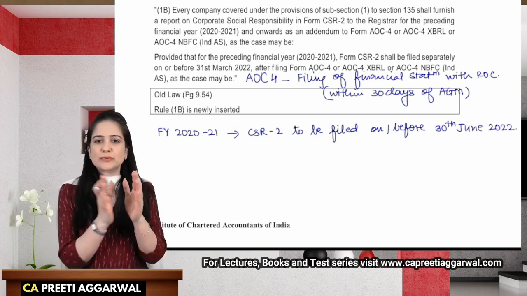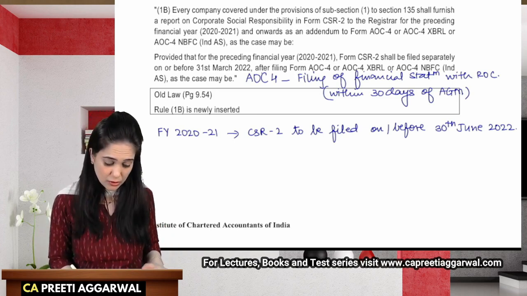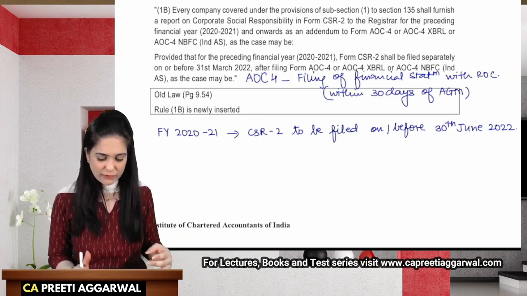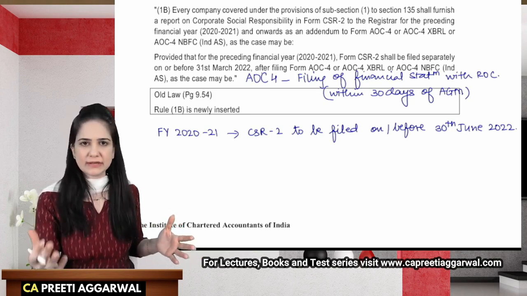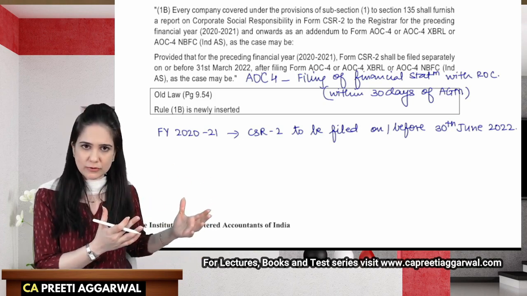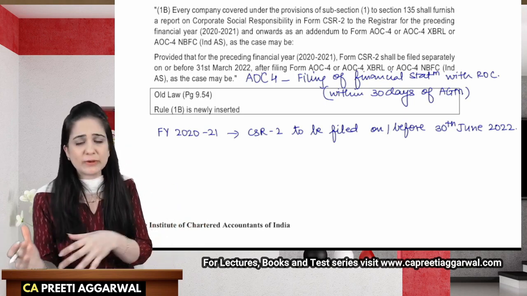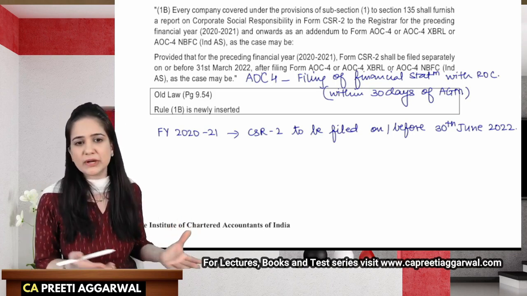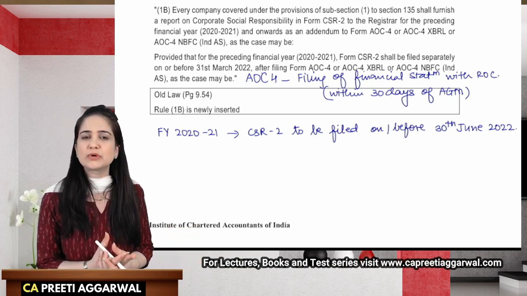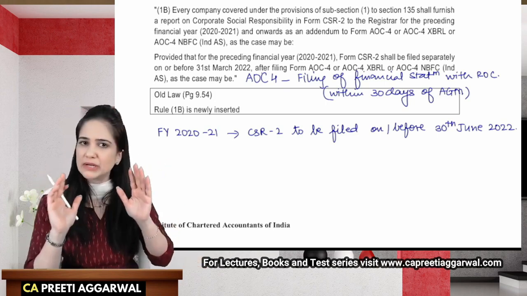So this is to be filed separately on or before 30th June 2022. Now, it may happen that you have already filed AOC 4, but this form was introduced later. From now onwards, you will file AOC 4 plus the CSR 2. But what if you have already filed AOC 4 for the previous year, that is financial year 2020-21? In that case, you can file CSR 2 separately on or before 30th June 2022.